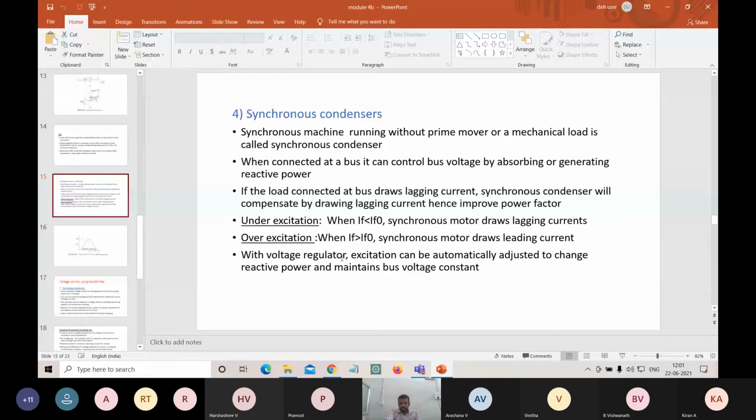So with the help of the voltage regulator, the excitation can be automatically adjusted. The excitation helps to change the reactive power and maintains the bus voltage constant.